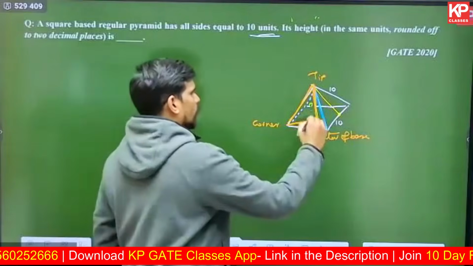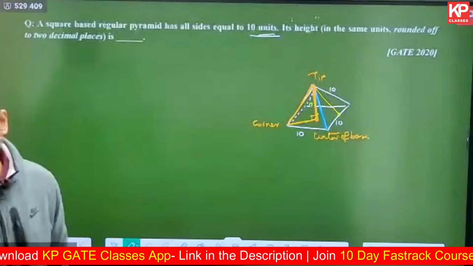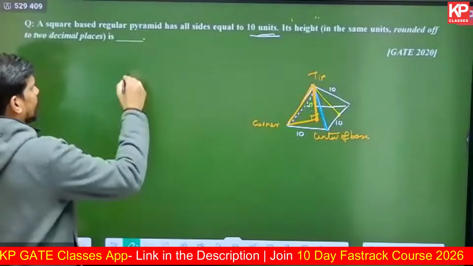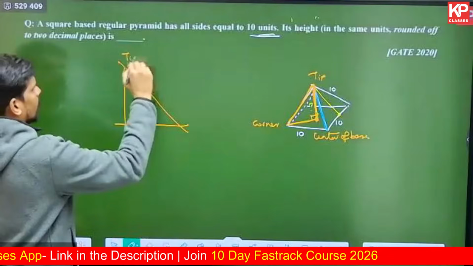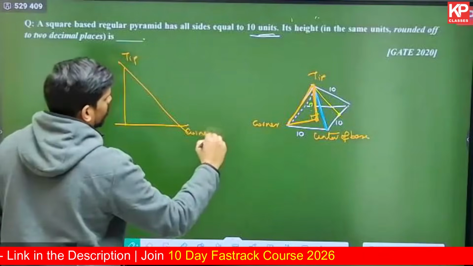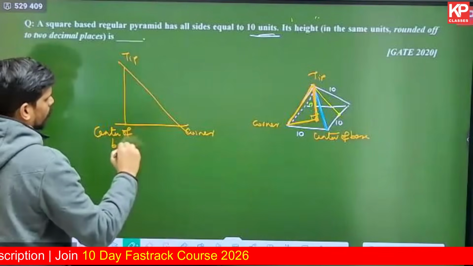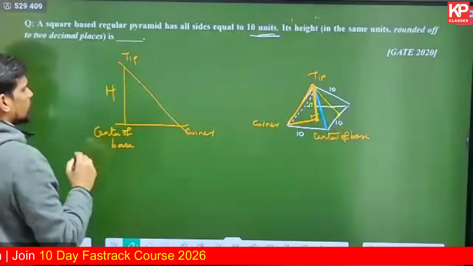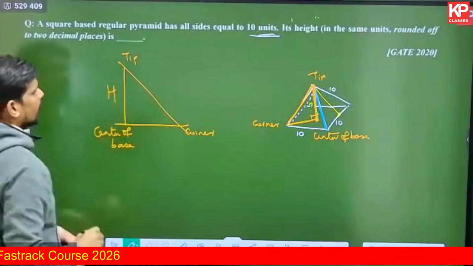Joining these three, you'll get a right angle triangle, because that's a perpendicular drop like I told you. In this right angle triangle, this height h is to be calculated. This is asked in the question, so let me write it as h.